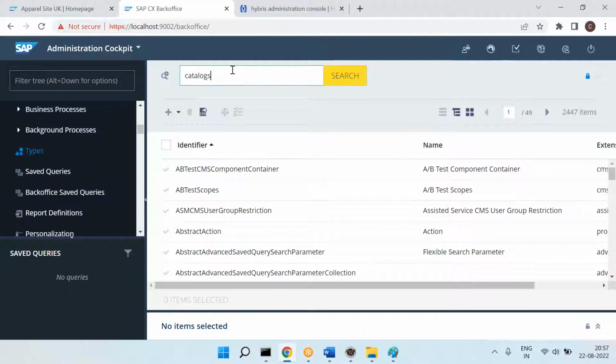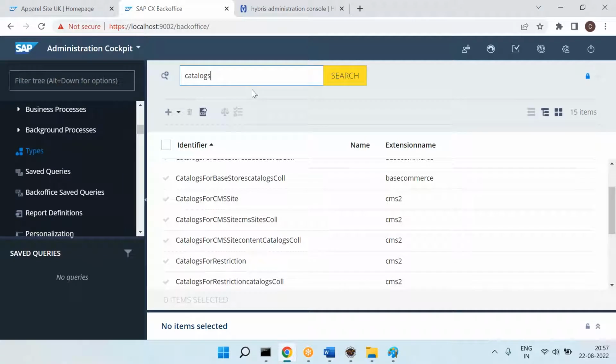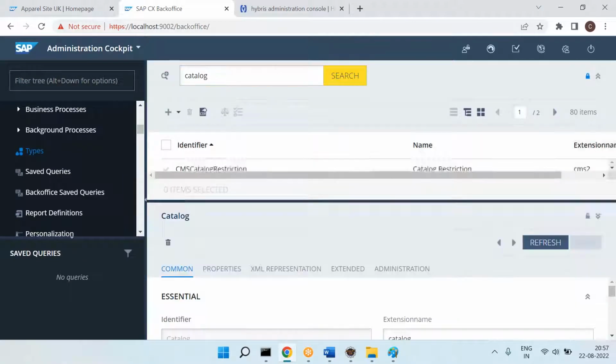Okay, let me go to the catalogs. So you can see there are so many things here. Catalog. Let's use the catalog. Select this and execute it.